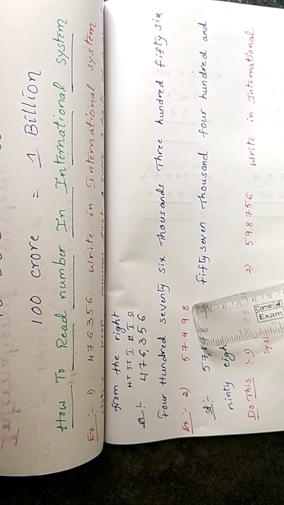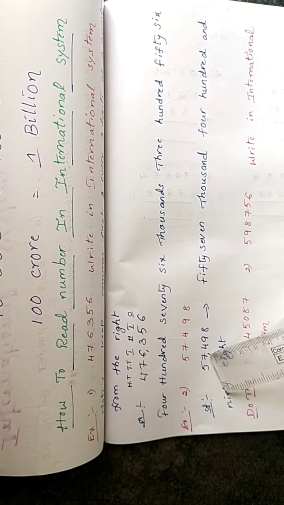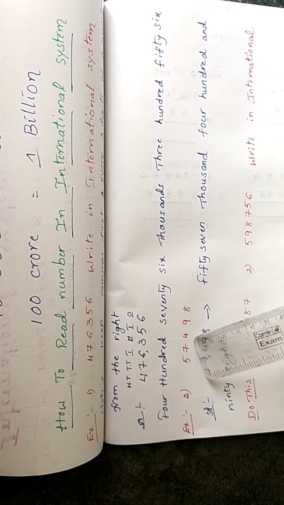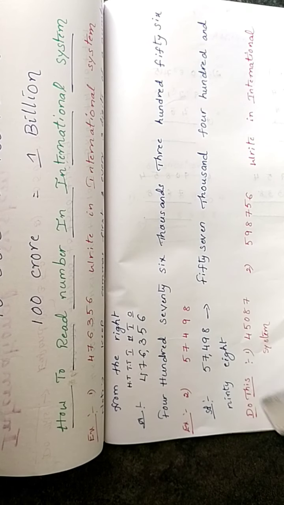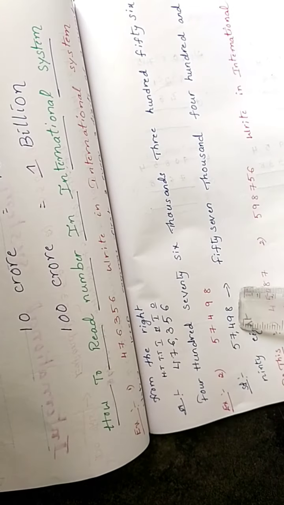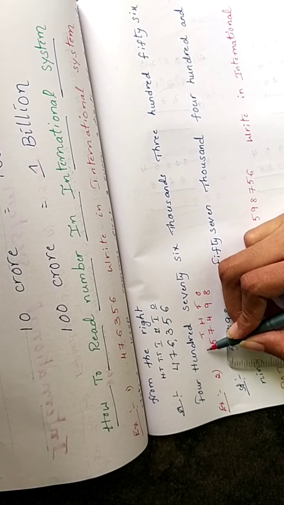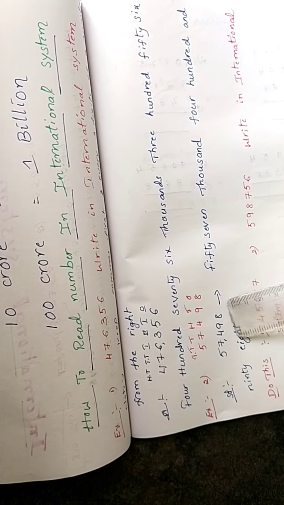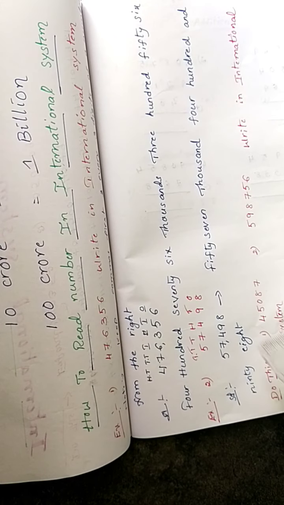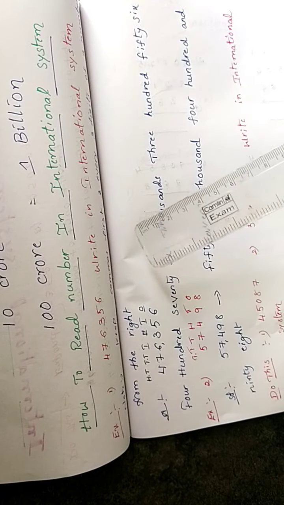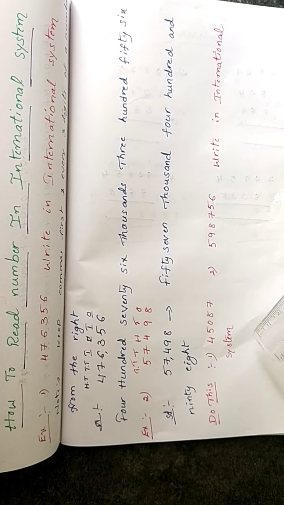57498. Here also, first keep the comma after 3 digits. Next, count the place values: ones, tens, hundreds, thousands, ten thousands. This number goes up to ten thousands. So we write 57,498 in words like this. This is the number system in the international system. Like this, you do these two problems in the international system.